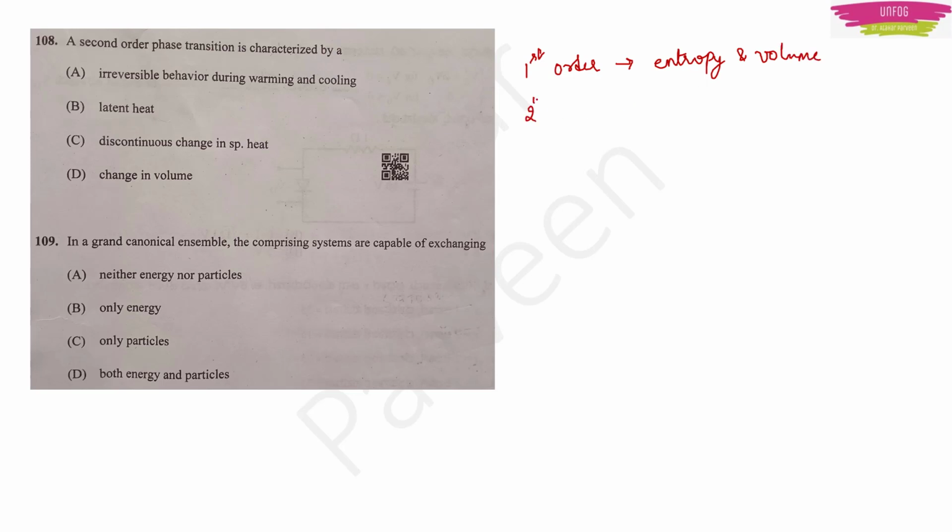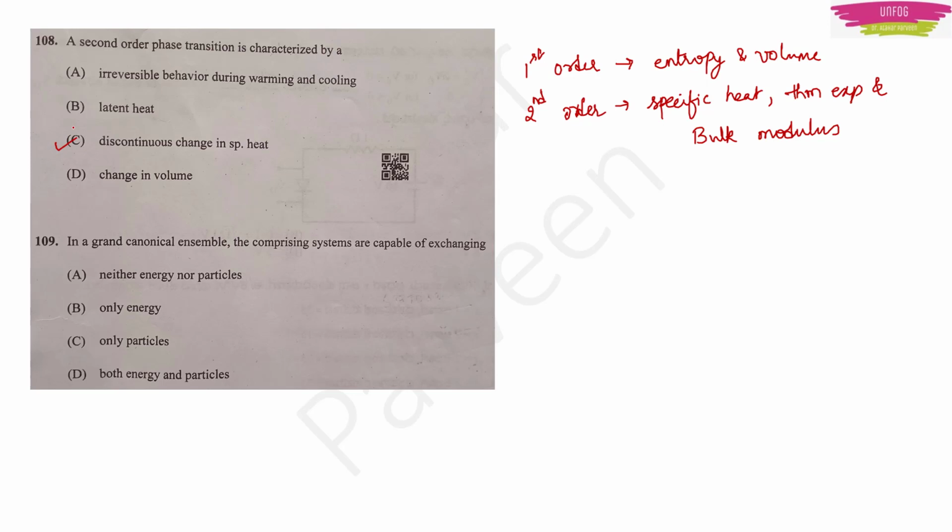And in second order transition, there is a discontinuous change in specific heat, thermal expansion, and bulk modulus of the material. So, option C, discontinuous change in specific heat, is the right option.